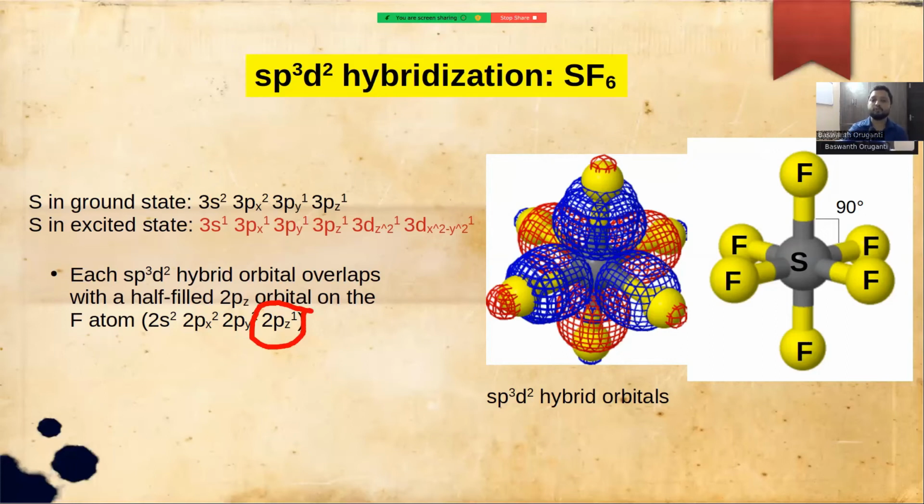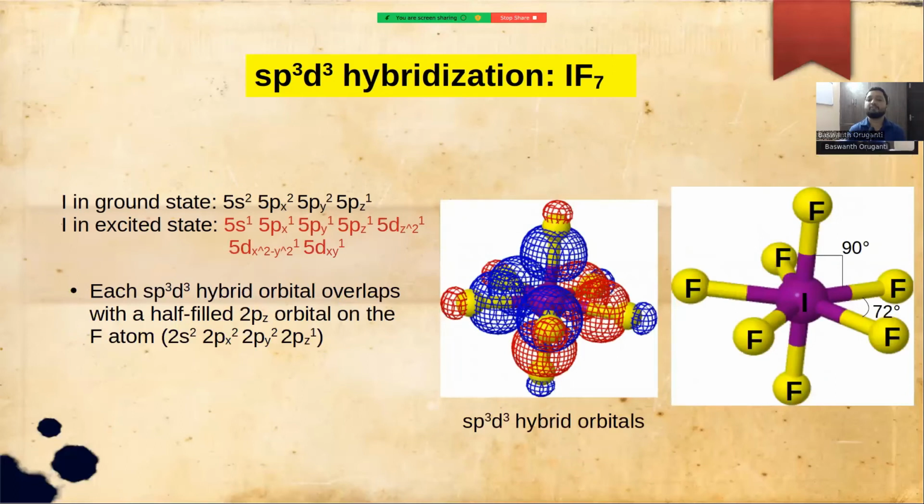So now let us move to sp3d3 hybridization. Here one s orbital, 3 p orbitals and 3 d orbitals combine to form 7 sp3d3 hybrid orbitals. Let us take the example of IF7. Iodine in its ground state has a configuration of 5s2, 5px2, 5py2, 5pz1. So it has 7 electrons in its valence shell. In its excited state, 3 electrons get promoted to 5d orbitals. So we have 7 half-filled atomic orbitals.